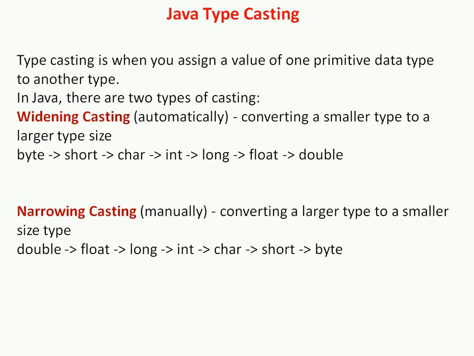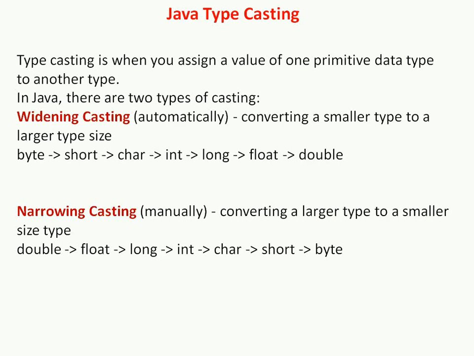Character and boolean data types are not compatible with each other, because characters hold character values and booleans hold only true and false. So this is all about widening casting.